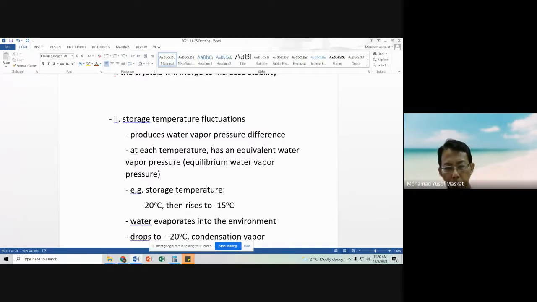This water vapor pressure varies according to the form of the water. If it is in ice form, then the water vapor pressure is different compared to when it is in liquid form.